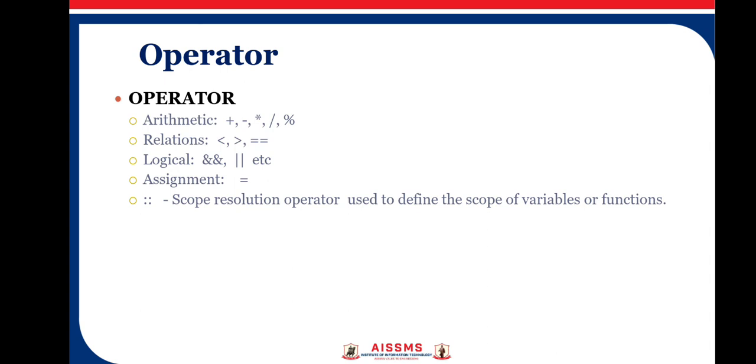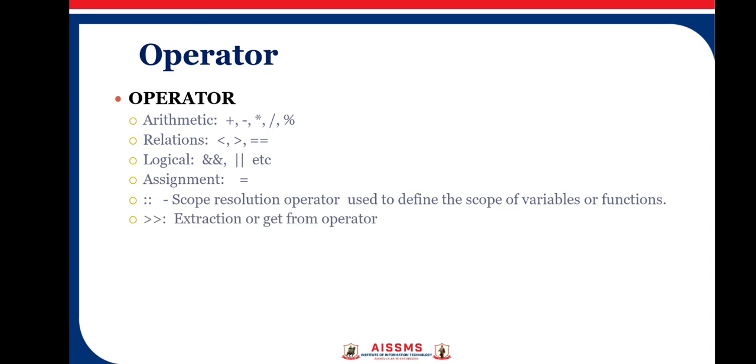Another operator which is new in C++ and not there in C is the scope resolution operator, which is used to define the scope of a variable or a function. We have also made a separate video on the scope resolution operator, which you can refer to for its working.